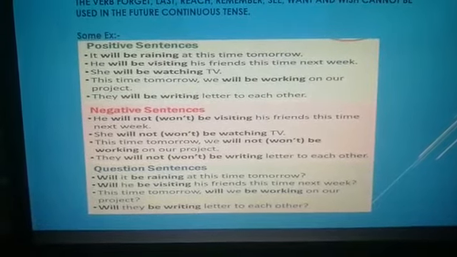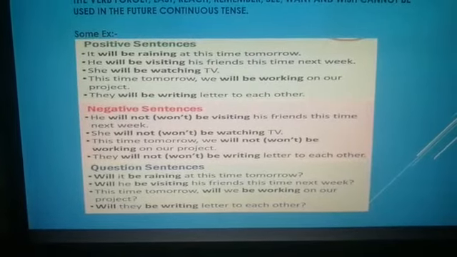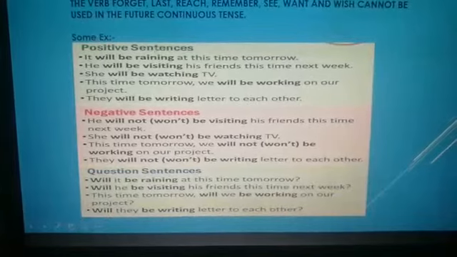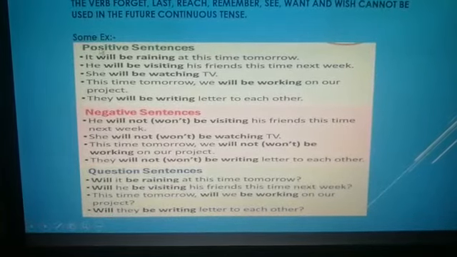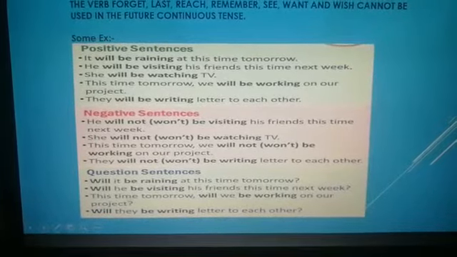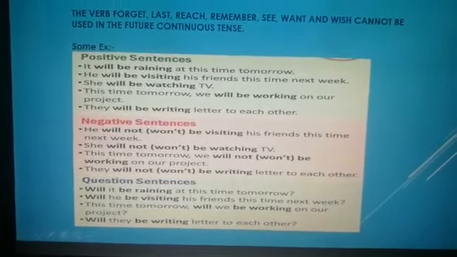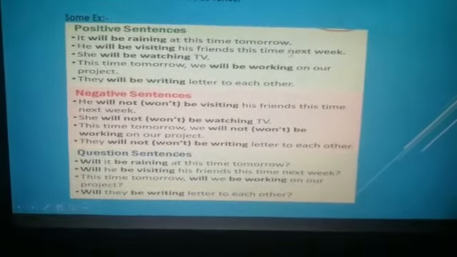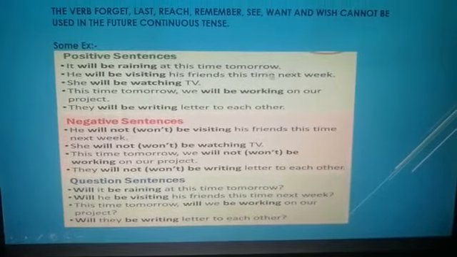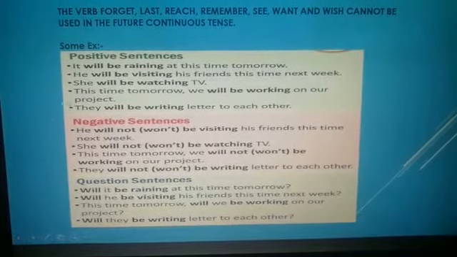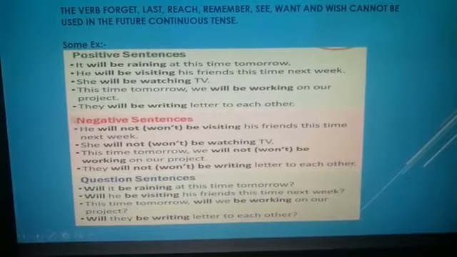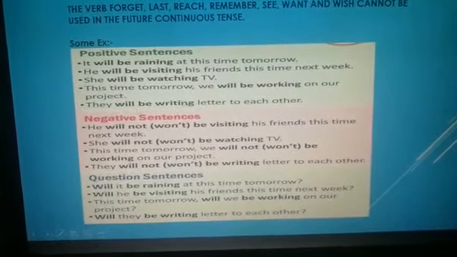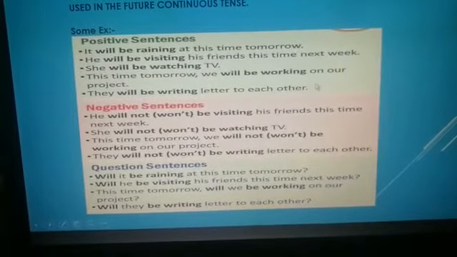Now here are a few more examples of future continuous tense, positive sentences, some negative sentences and some interrogative sentences. Like, it will be raining at this time tomorrow. He will be visiting his friend this time next week. She will be watching TV. This time tomorrow, he will be working on our project. They will be returning letters to each other.